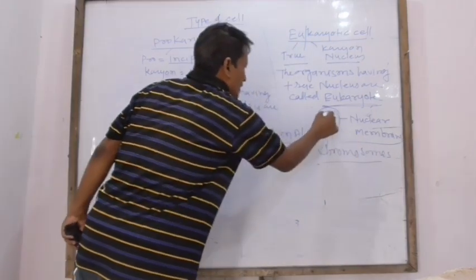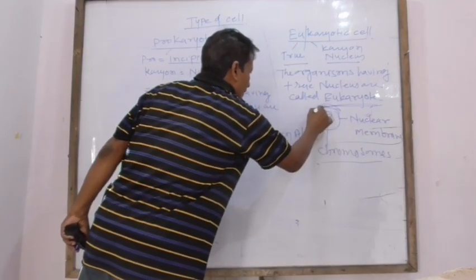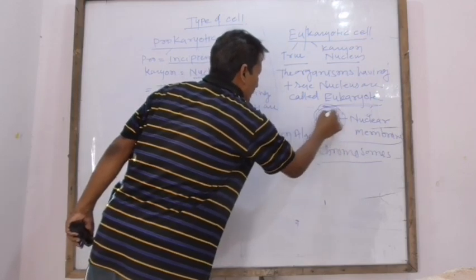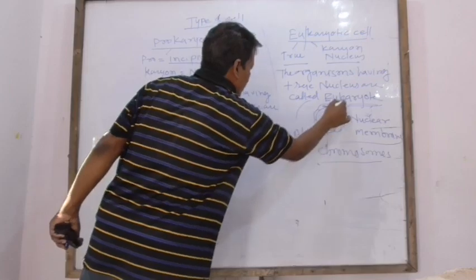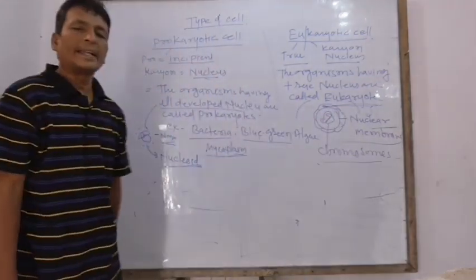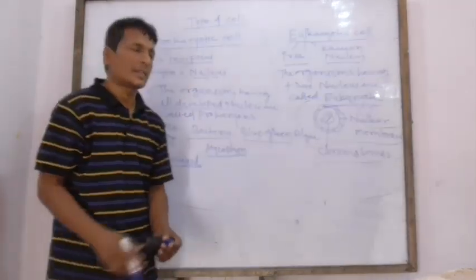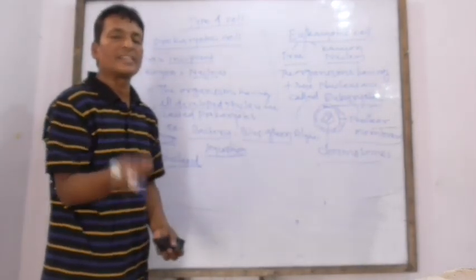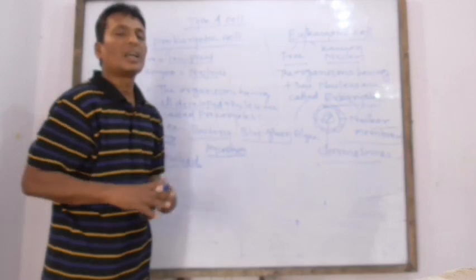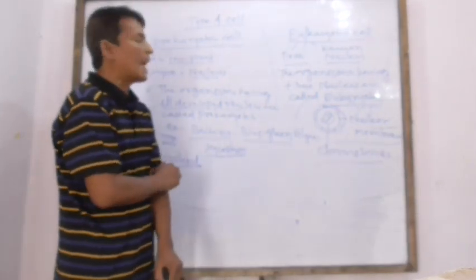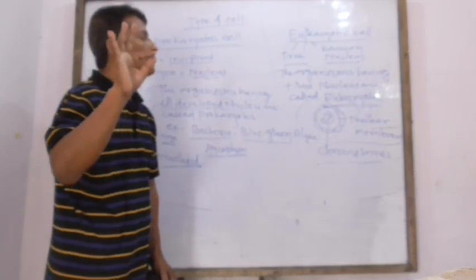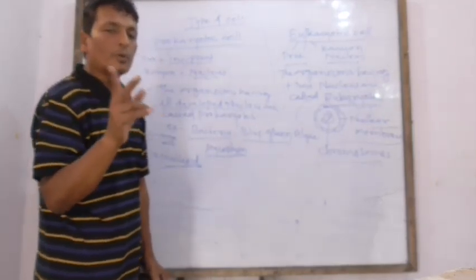Chromosomes are surrounded by a covering called nuclear membrane. It is in the center of the cell. Before we start the differentiation between these two, I would like to draw the cell of both of them.